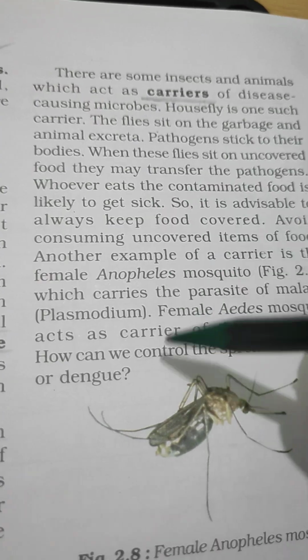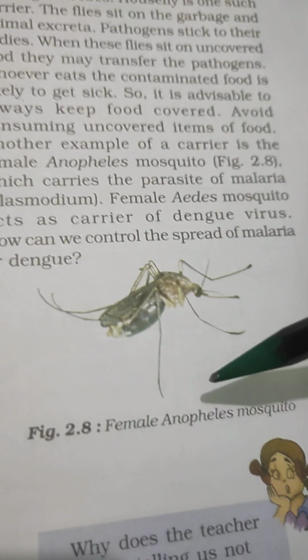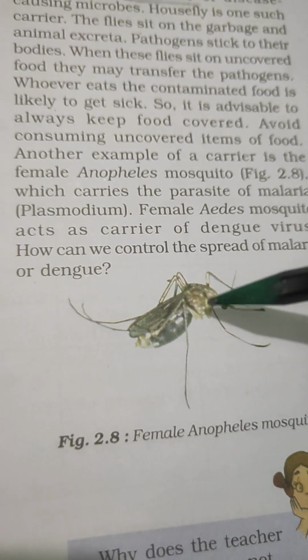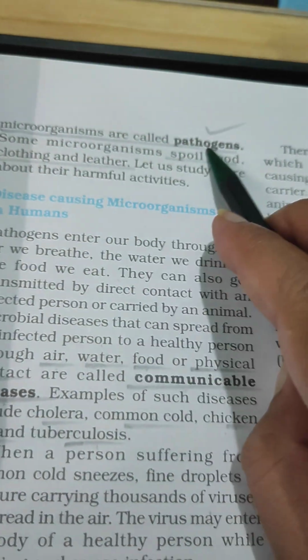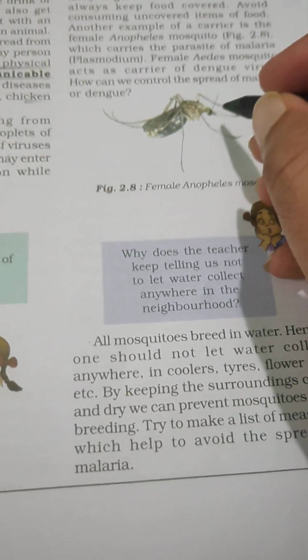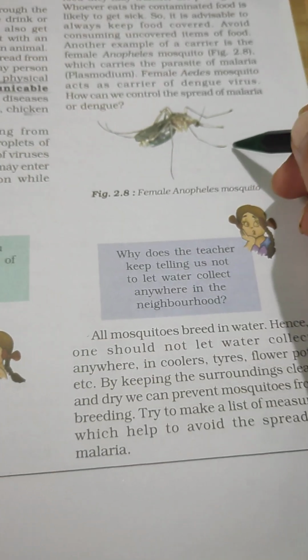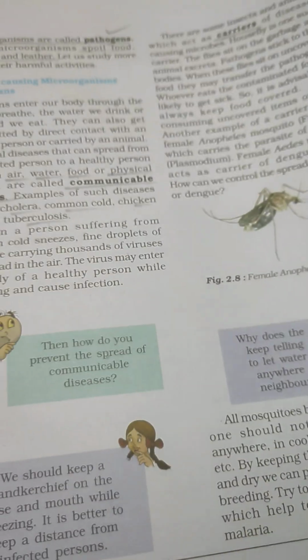For example, malaria is spread by the mosquito. A female anopheles mosquito carries the dangerous pathogens of malaria, and when it bites us, we get infected with malaria. So we should keep our environment clean.